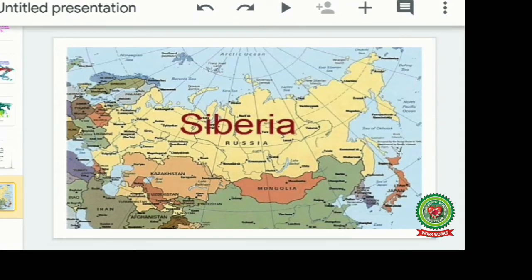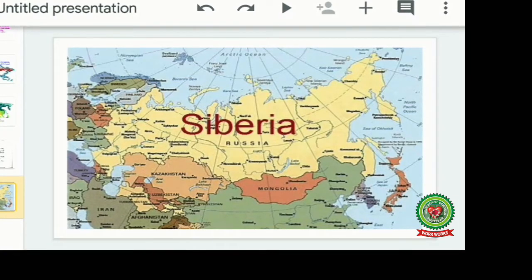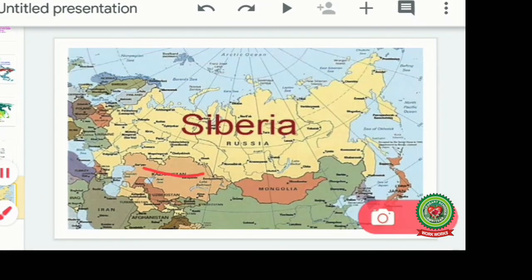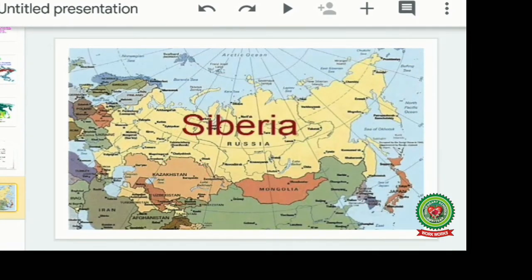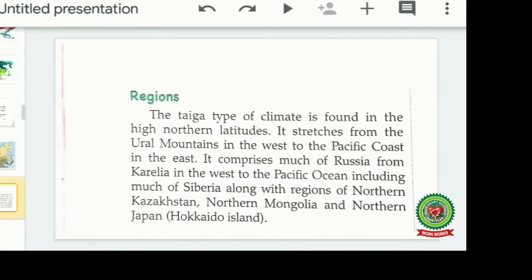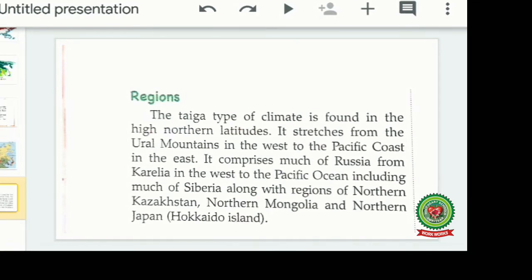This is again a picture of Siberia, where Siberia is located. You can see on this map. You can see Kazakhstan also. You can see Mongolia also, which are a part of the Siberian type of climate. This is Kazakhstan and this is Mongolia. The northern part of Mongolia, the northern part of Kazakhstan and entire Siberia is a part of the Siberian type of climate. Region: the taiga climate is found in the high northern latitudes.